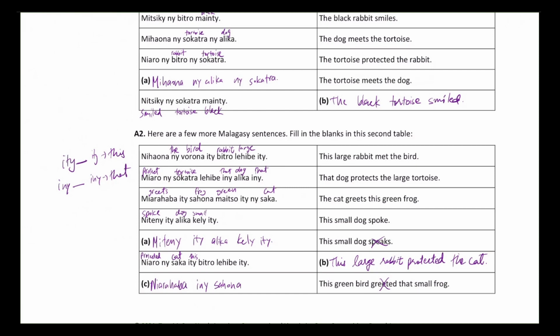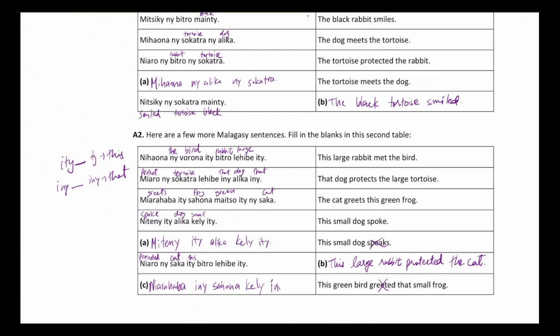We have small dog. Oh, sorry. Dog means Alika and Kely means small in this case, so we can just add the adjective of small, which is Kely in this case. Sahona Kely would mean small frog. Now that we're done with the noun phrase, we can conclude it with once again writing ini, because that's how they describe demonstratives.